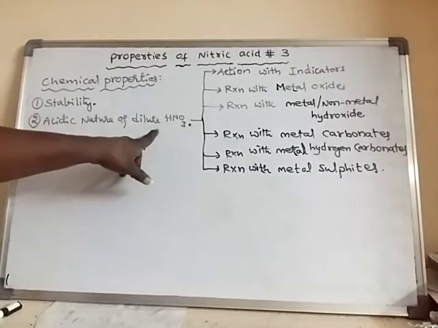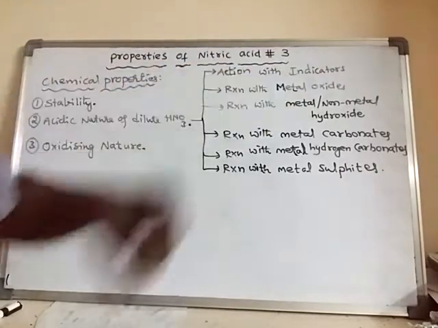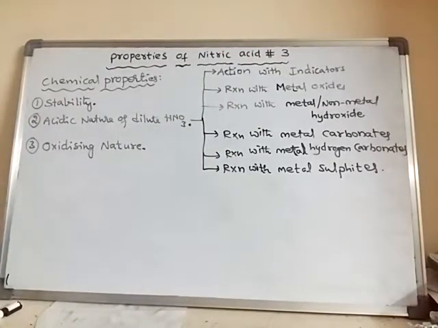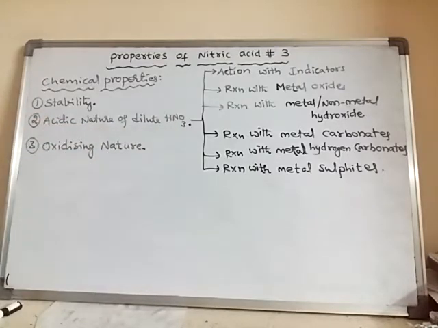For example, dilute nitric acid reacts with indicators like moist litmus paper, methyl orange, alkaline phenolphthalein, etc., and converts those indicators into different colors. Based on the turning of the colors of the indicators, we can say that this dilute HNO3 has acidic nature.